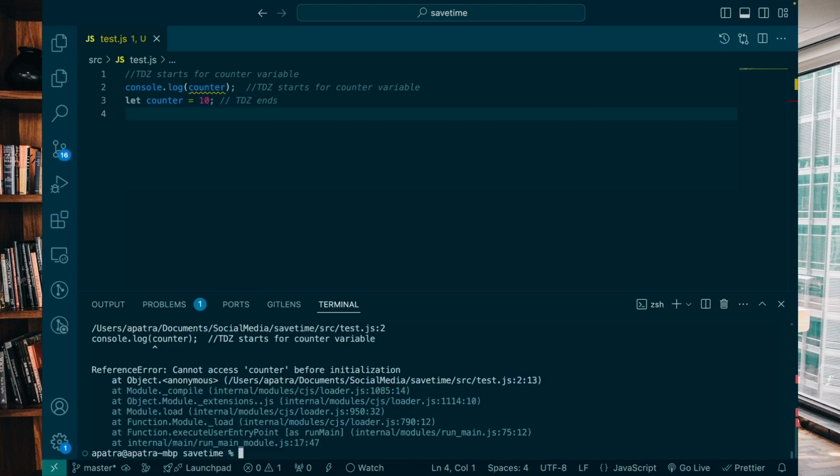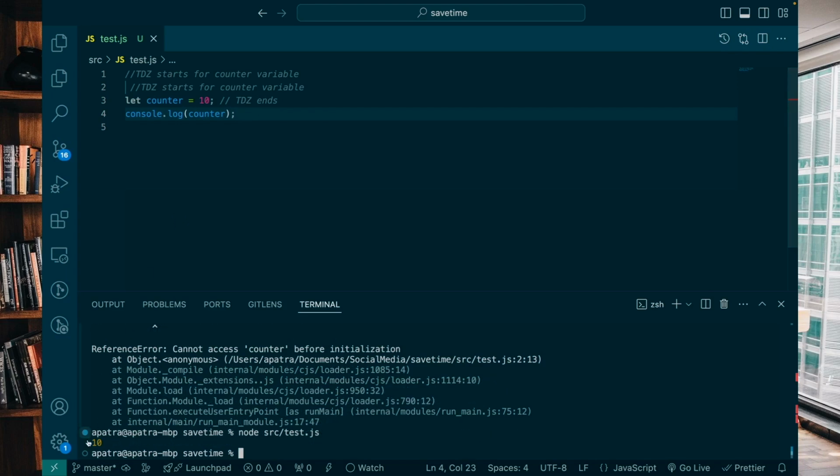Now if we do this, see it's throwing a reference error because this counter is in the TDZ area. So in that area we can't access this variable, but if we try to access it after the declaration, then we can get the result because the TDZ ends with the declaration and initialization.